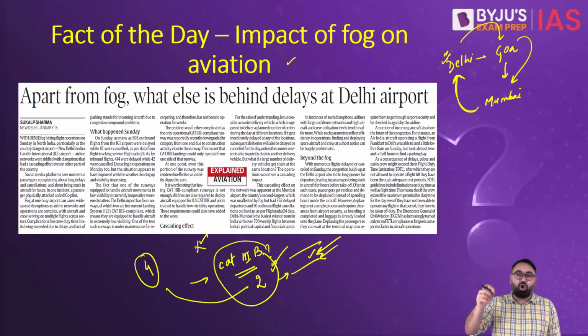So the pilot cannot immediately take off this flight to Goa. The DGCA regulations don't allow that. So you have to give some rest time to the pilot. All of that means that eventually there will be a longer delay in the flight taking off, and that is why you will see fog is one of the reasons but not the only reason why there is such a delay in the flight in Delhi and in other parts of North India.